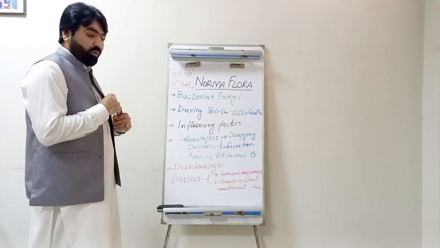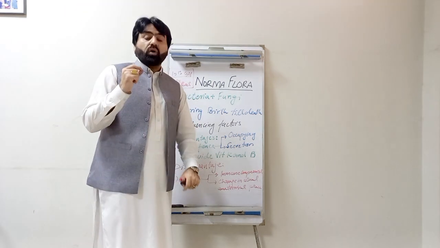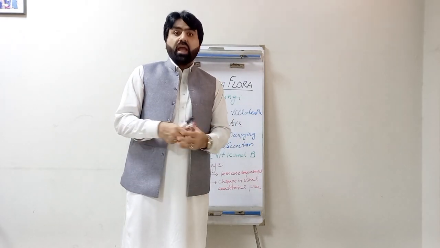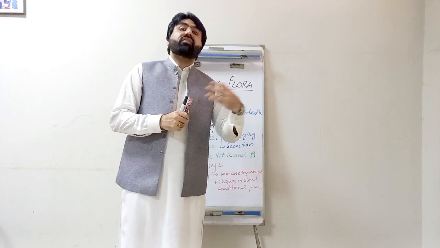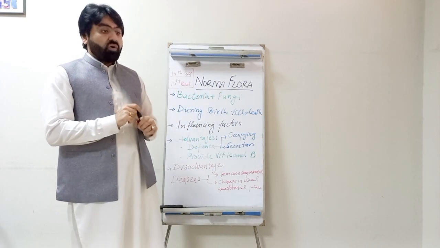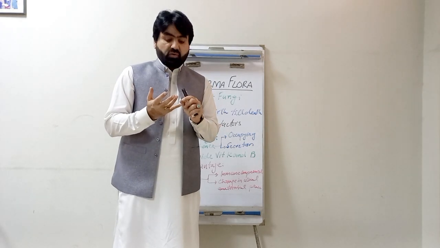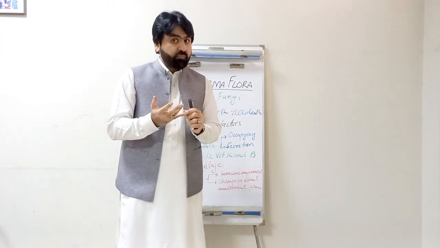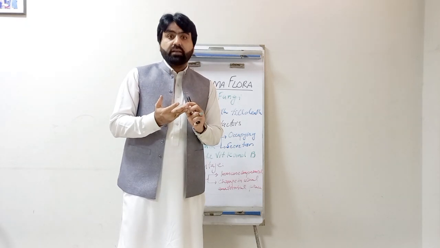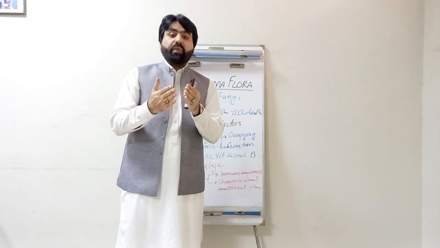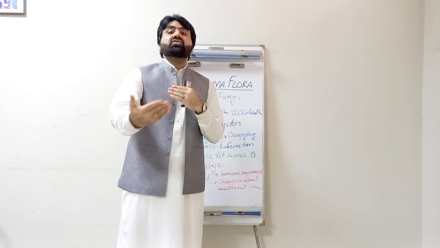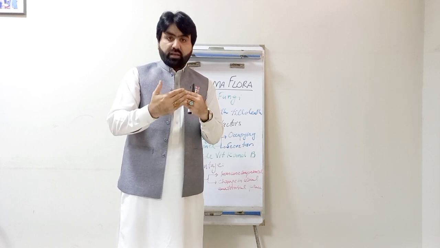It is also important to know in which parts of the body normal microbial flora is present and which parts of the body are free from it. It is very important to know that normal microbial flora is only associated with the skin and mucous membranes, because these two organs make the interface or junction where the body is exposed to the outer environment.